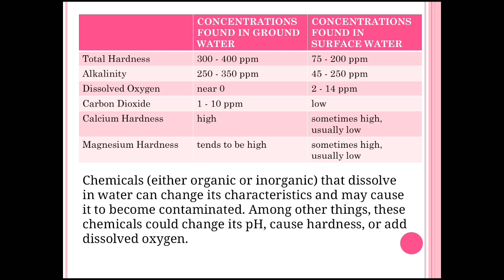Now there are some parameters that decide the hardness of water. Generally the total hardness of groundwater is 300 to 400 parts per million, while that of surface water is 75 to 200 parts per million. Alkalinity means the presence of hydroxides like NaOH and calcium hydroxide. Whenever the percentage of hydroxide increases, it is called the alkalinity of water. In groundwater it is 250 to 350 parts per million, while in surface water it is 45 to 250 parts per million.